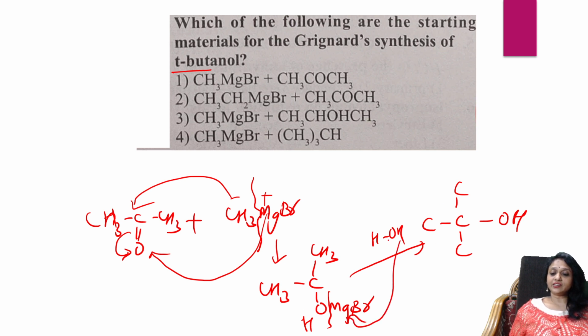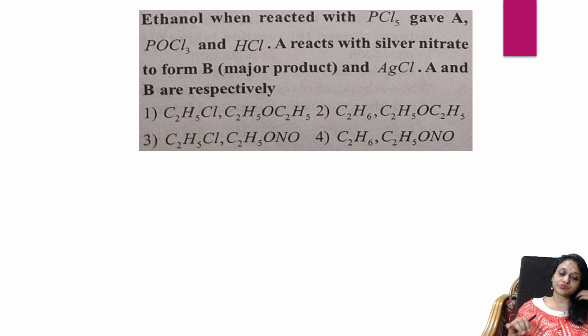Yes. So finally, you will get tertiary butanol. So what are the two compounds? One is acetone and one is methyl magnesium bromide. So option easy. Right. Next question, students.